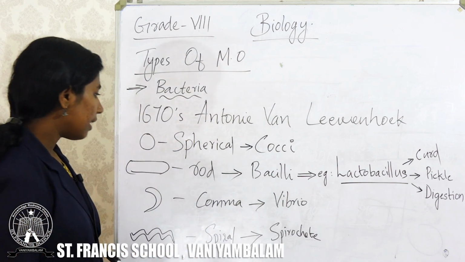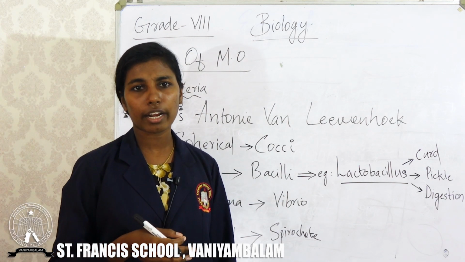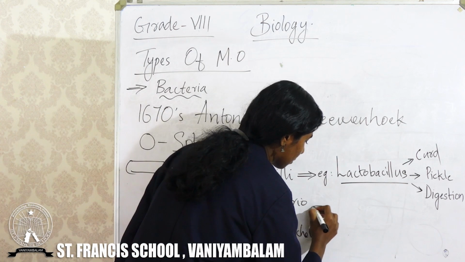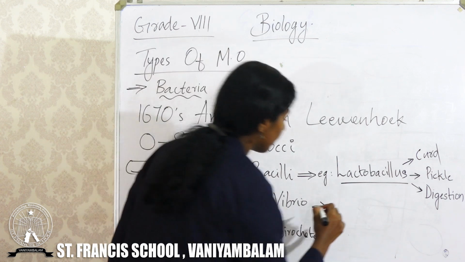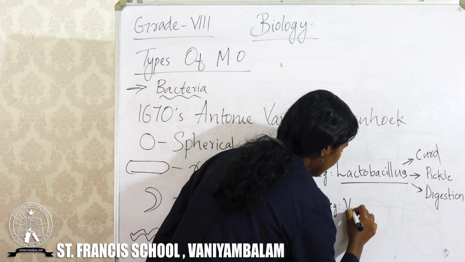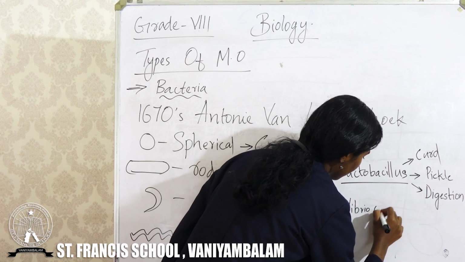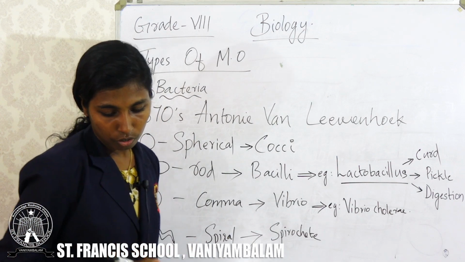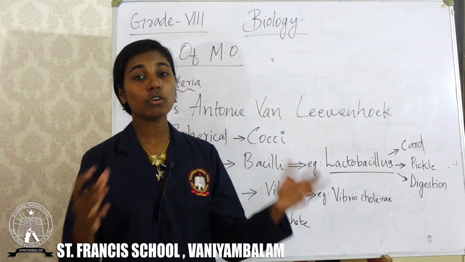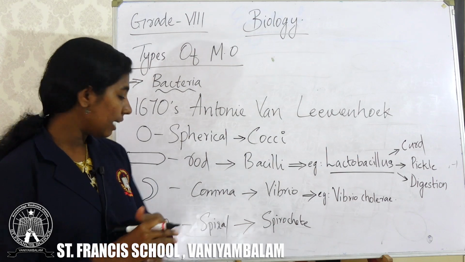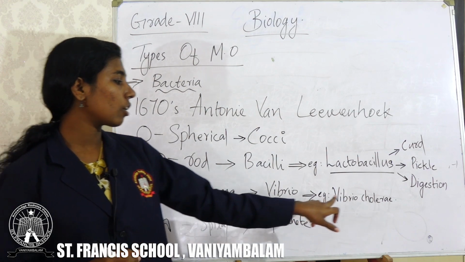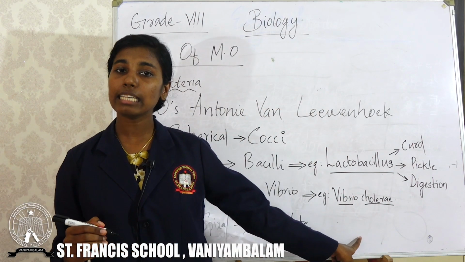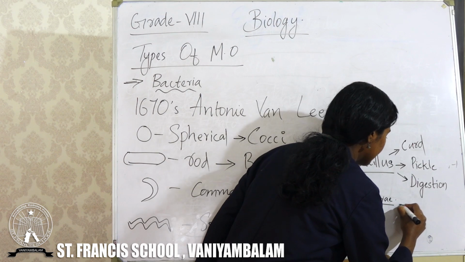Then, did you hear about the disease cholera? Yes, it is caused by a microorganism, a bacteria called Vibrio cholerae. Hope that is clear. So cholera is the disease caused by a comma shaped bacteria called Vibrio cholerae. So this is our enemy because it causes the disease.